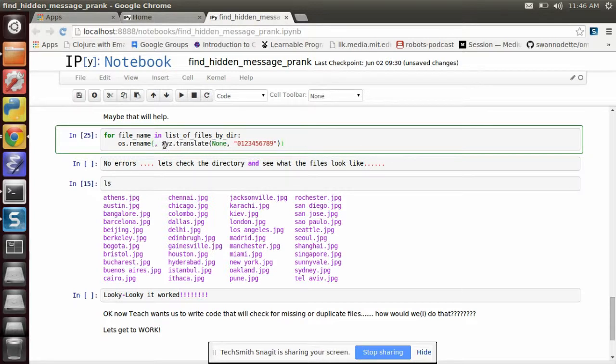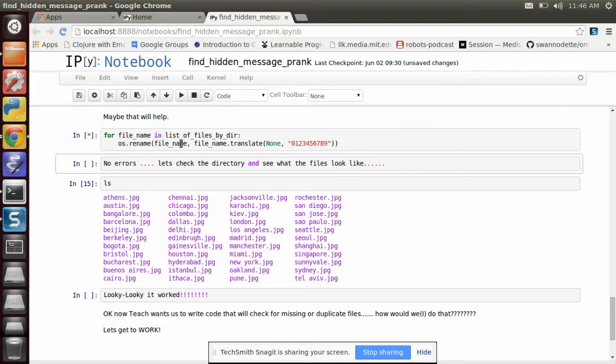Just take that out. Put in file_name. And then over here, if you do file_name, that should work. So it should produce this list that's all clean, even though I've already done it with that xyz variable. So let's see if it'll work. Yeah, it works with file_name.